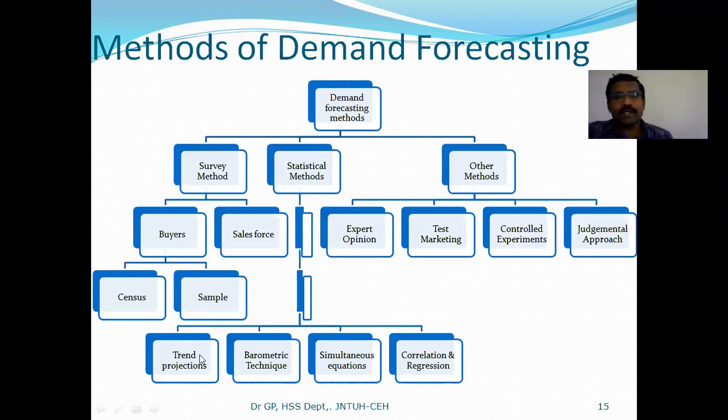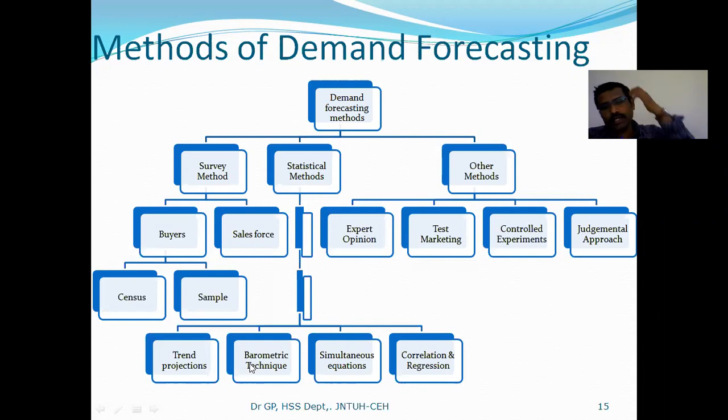So that particular case can come under trend projection. How the trend is going upward or downward, accordingly we decide how many goods we can sell in the next year. At the same time, barometric technique.